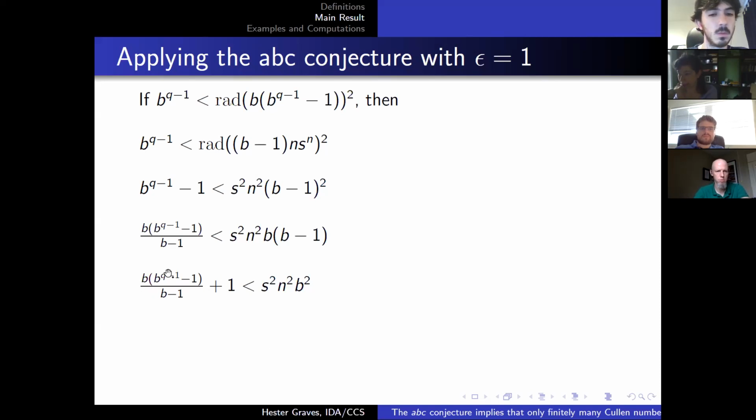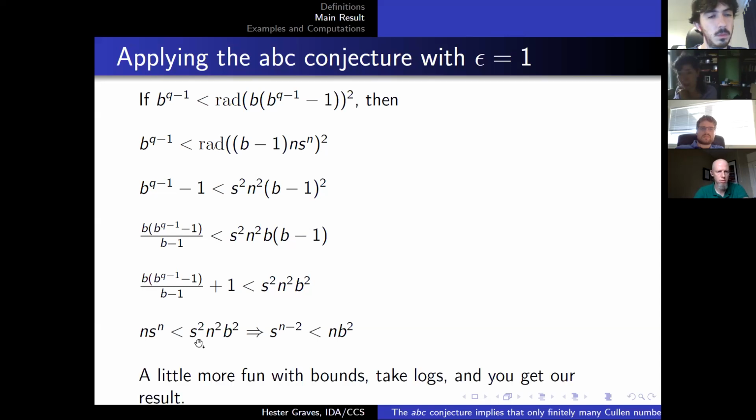And this left-hand side can be rewritten as n s to the n. Well, guess what? We can divide both sides by n. We can divide both sides by s squared. We get s to the n minus 2 is less than n b squared. And then you have a little more fun with bounds, take logs, and you get our result.